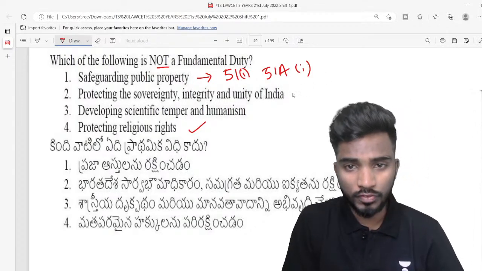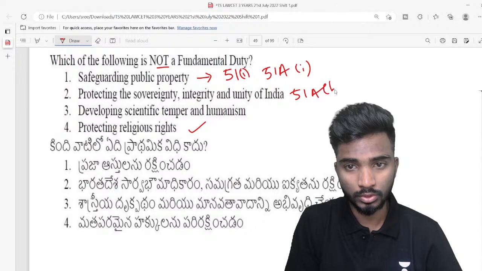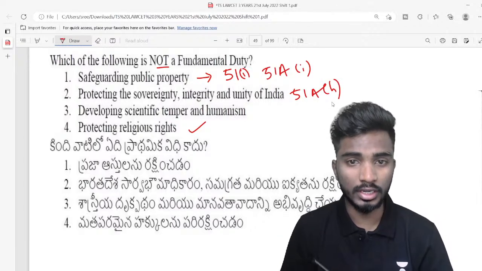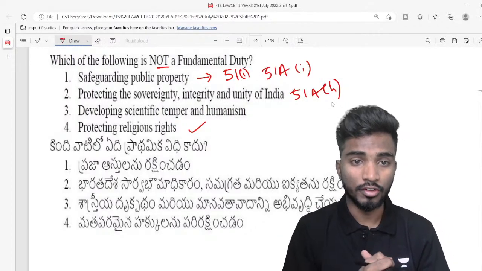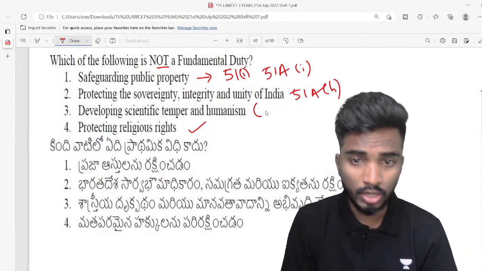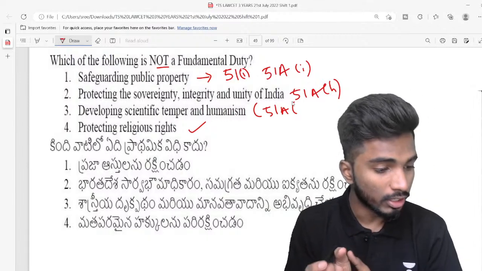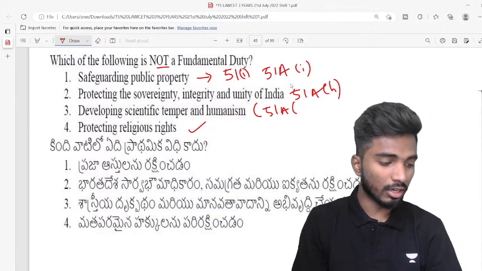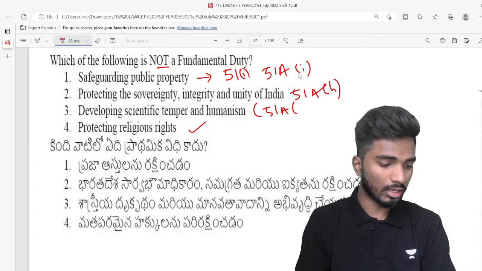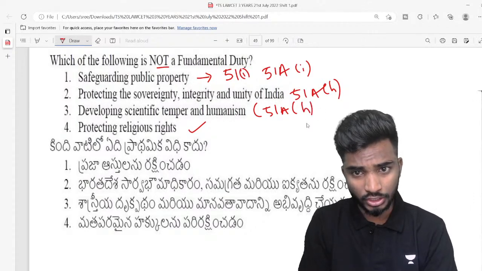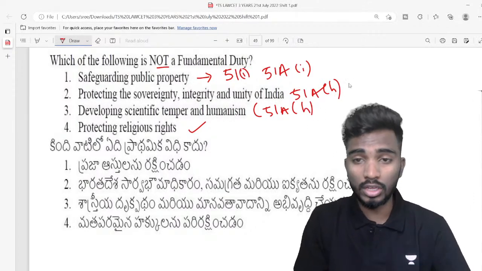So under 51A(h), protecting the sovereignty, integrity, and unity of India, and development of scientific temper, humanism, and a spirit of reform, are fundamental duties.